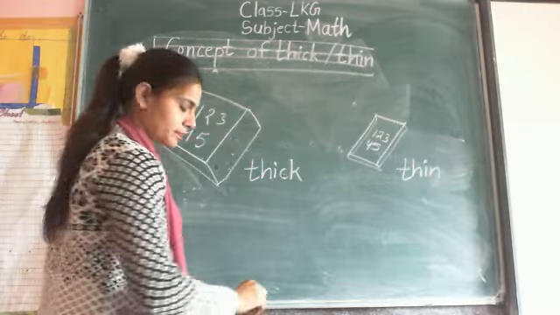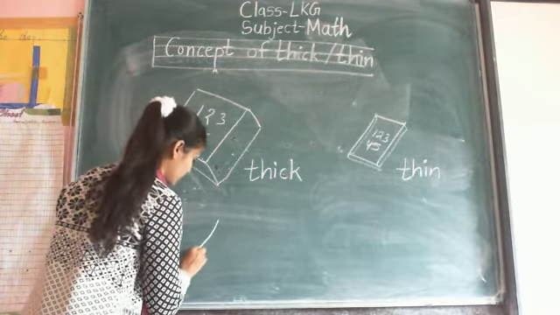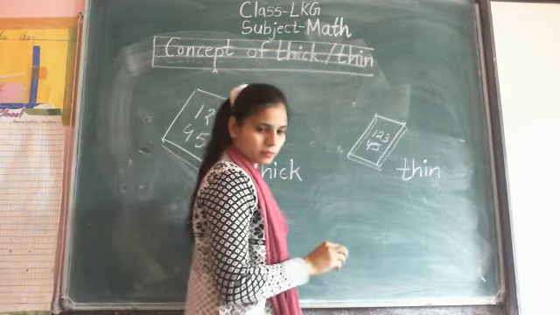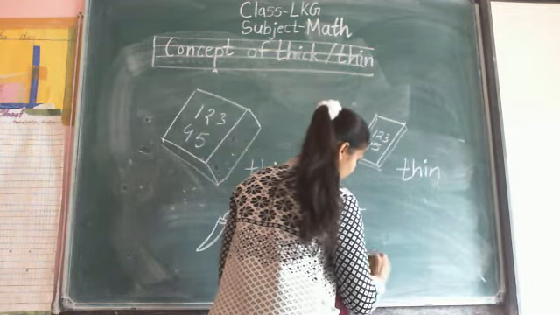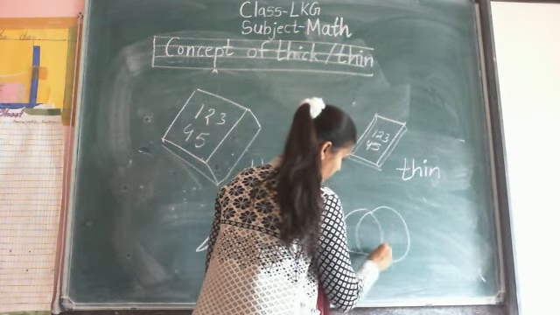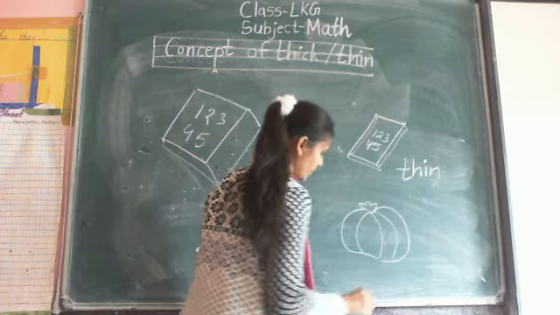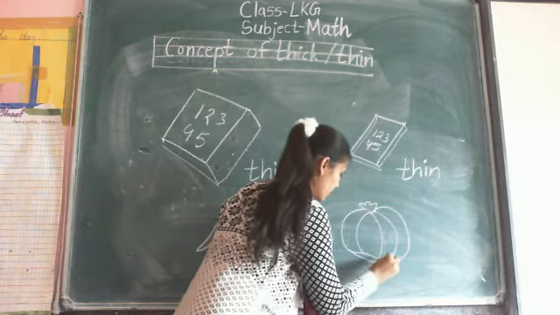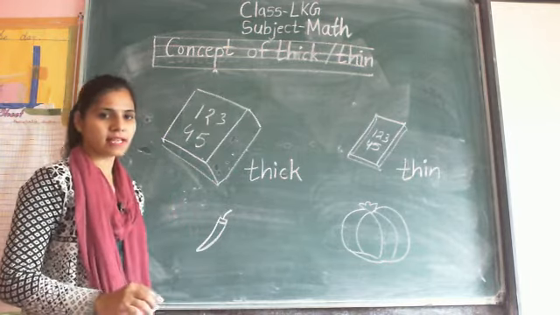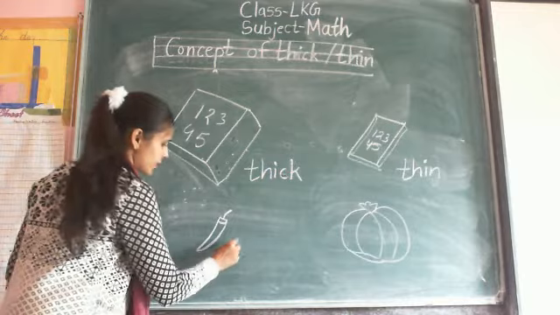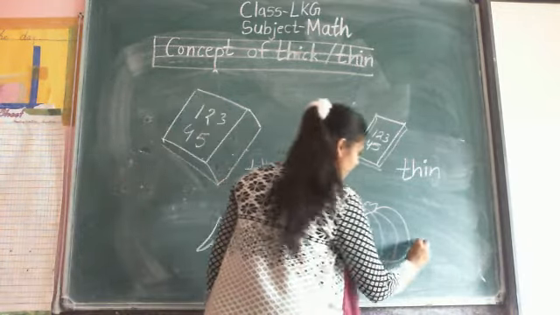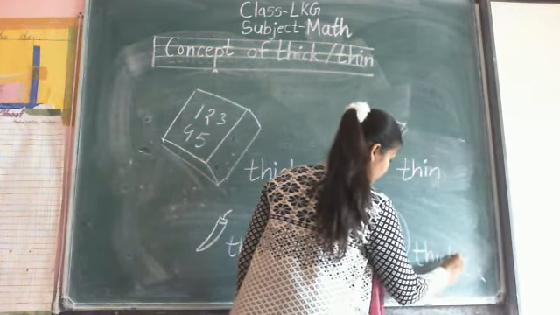And next is, it is a chili. And it is a thick pumpkin. So, which one is thick and which one is thin? Chili is thin in its size and the pumpkin is thick in its size.